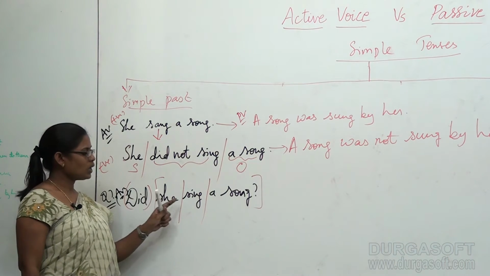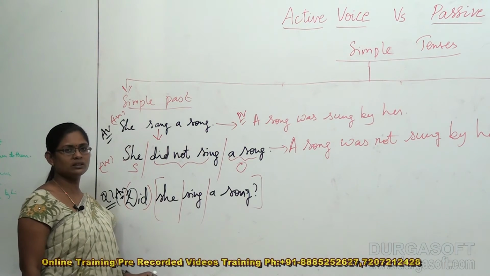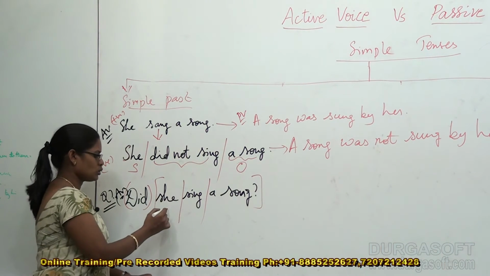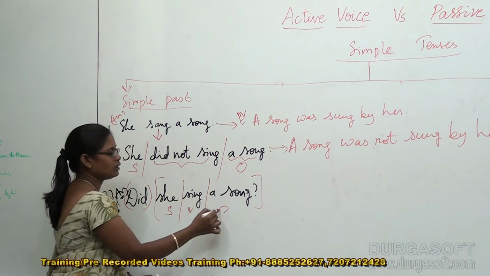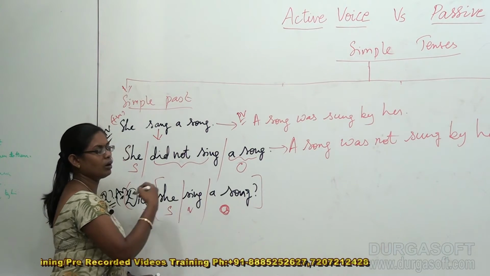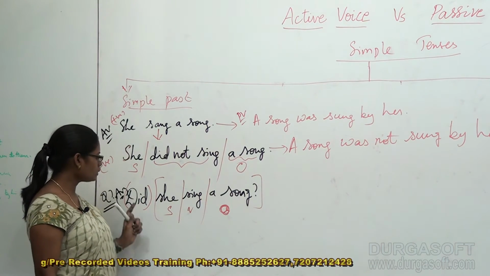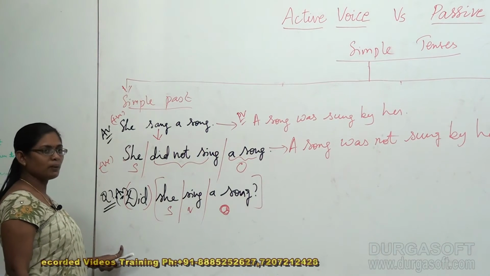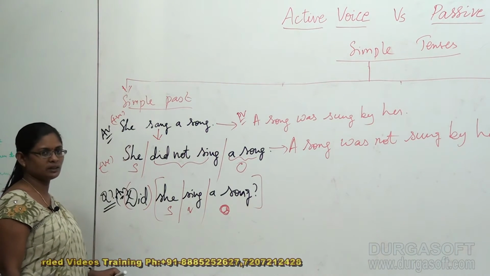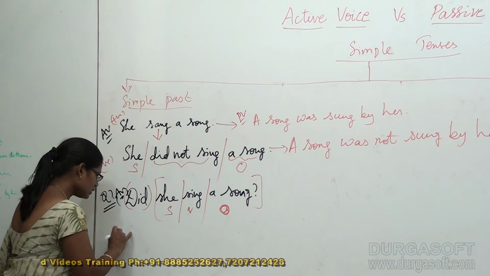Alright, so after that you just divide the sentence into the structures. So she is the subject, sing is the verb, a song is object. Now what you do to convert a questioning active verb into questioning passive verb in the simple past tense, you should follow the structure.